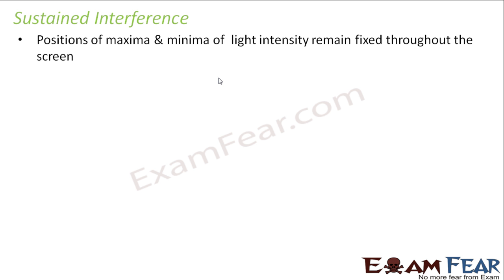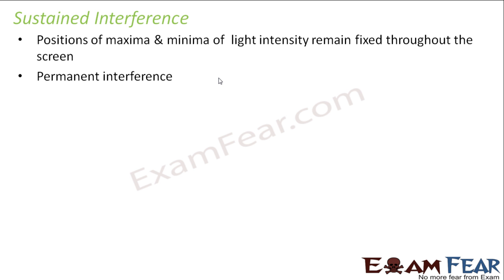Now, when I say sustained interference, I mean that the positions of maxima and minima of light intensity remain fixed throughout the screen. That means the intensity of the light does not fall at the two ends. The intensity remains the same throughout the screen. From top to bottom, the intensity will be the same. That is known as sustained interference. That means the phenomenon of interference is permanent, so it is also sometimes referred to as permanent interference. It is not that the phenomenon is fading away as it moves away from the central fringe. It is not like that.